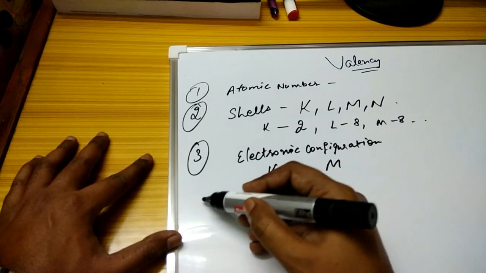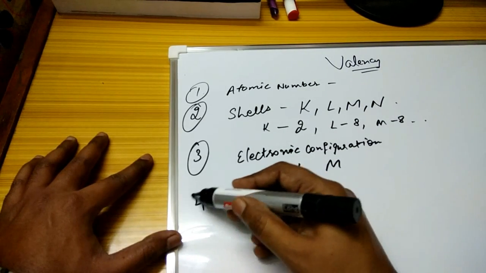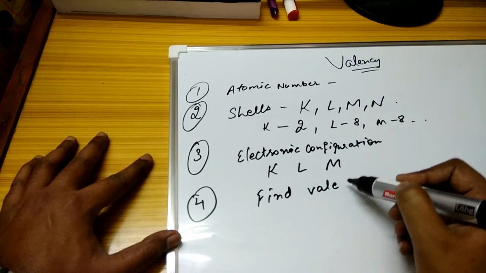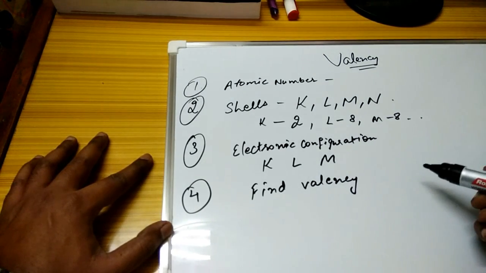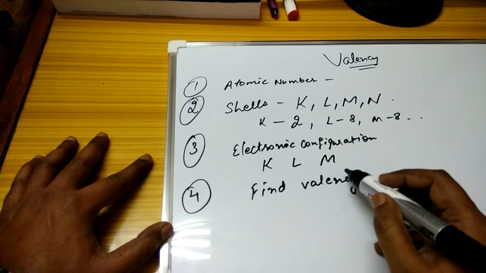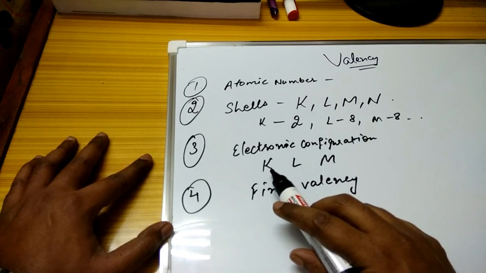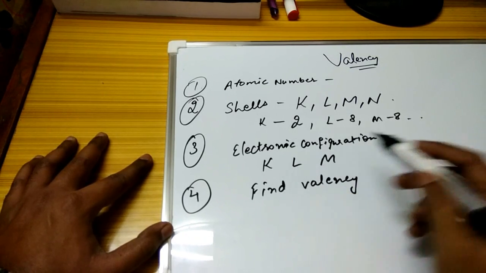Now the next part is to find the valency. How do we find the valency? For that, you need to understand that we devote 2 electrons to the K shell and 8 to the L shell.